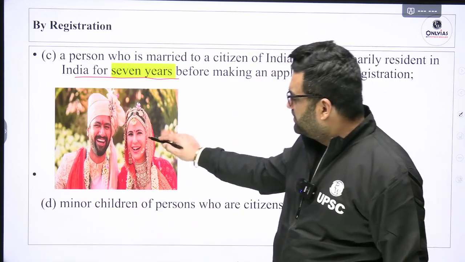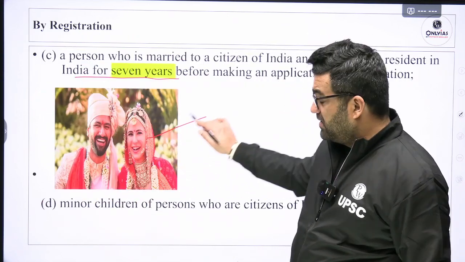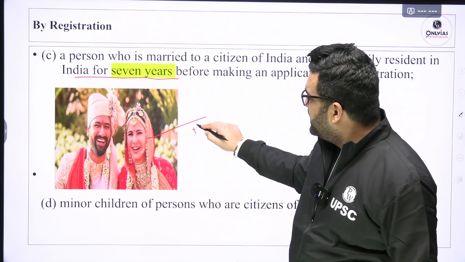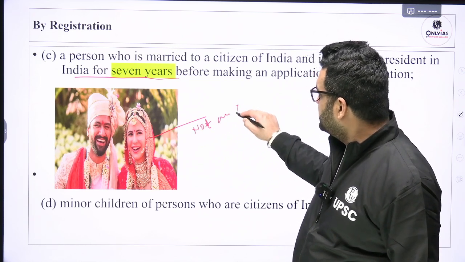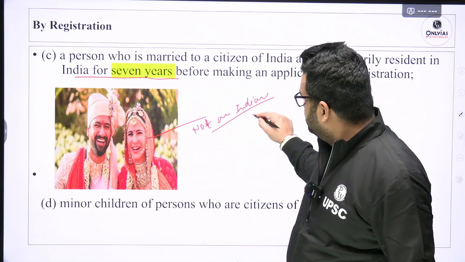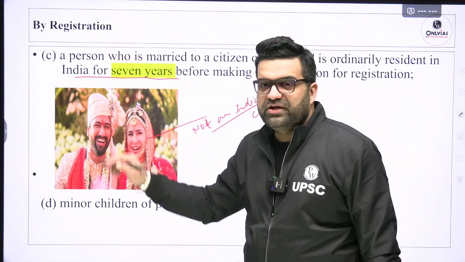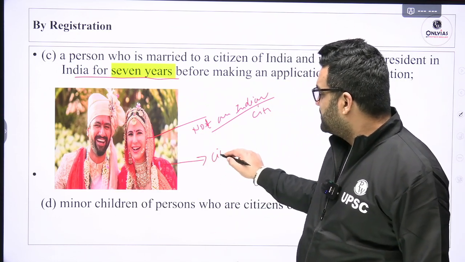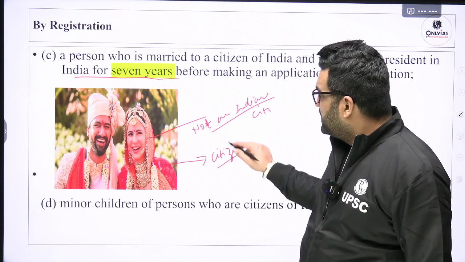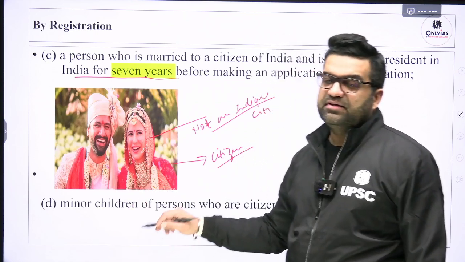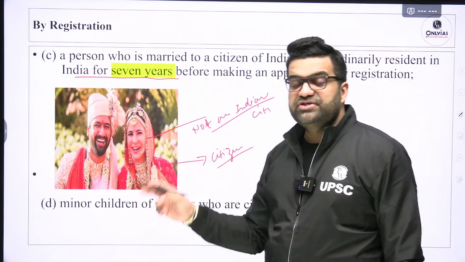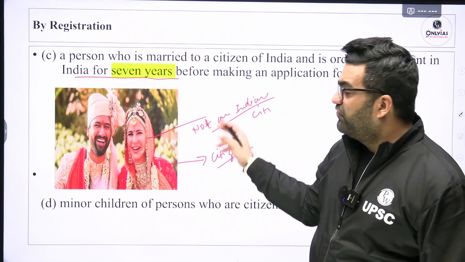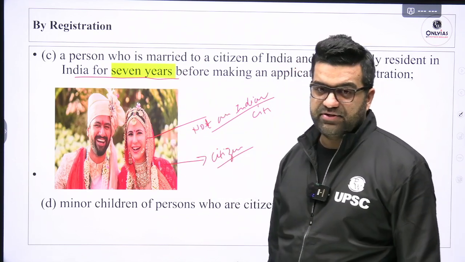Here, Katrina Kaif and Vicky Kaushal, yes, the names are correct. I'm not too much into movies and all. No, Katrina Kaif is not an Indian citizen. She gets married to Vicky Kaushal. Before she registers herself as a citizen of India, she should have stayed in India for 7 years. That is, from 1st of January 2018 till 31st of December 2024 for her to apply for Indian citizenship.